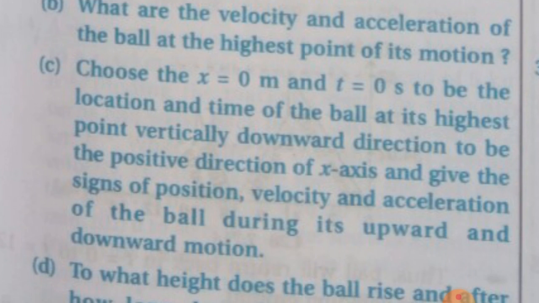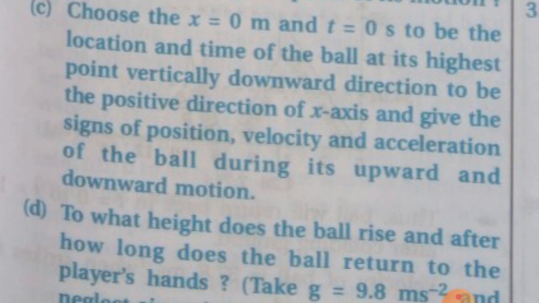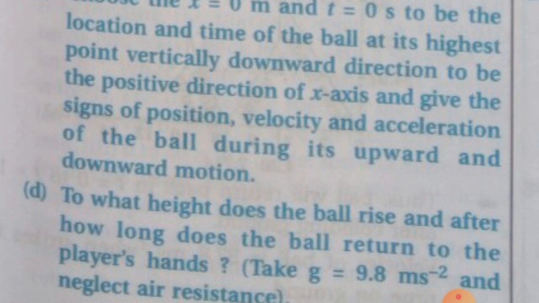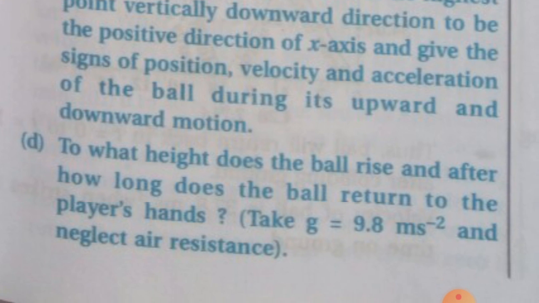D part. And the last one. To what height does the ball rise, and after how long does the ball return to the player's hands? Take g equal to 9.8 meter per second square and neglect air resistance.